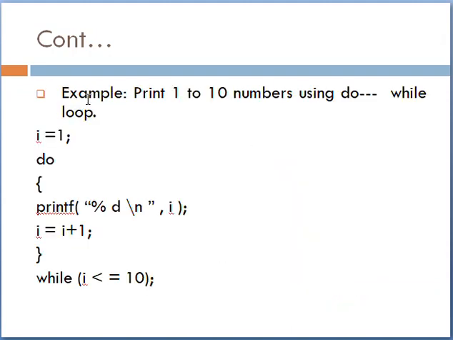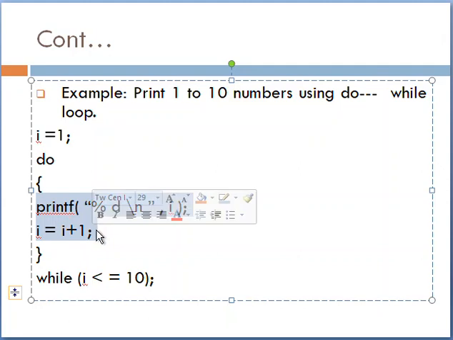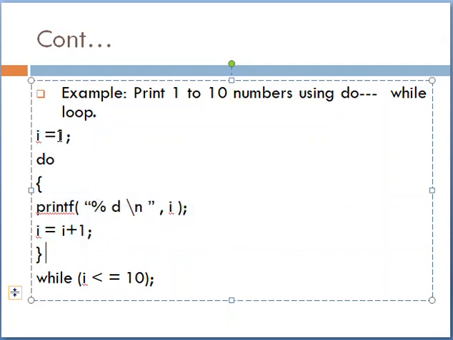Here we can see the example of a do while loop. Here we declare I equal to 1, similarly as we declared in the while loop in our previous example. Here we write do. This is the body of the loop right over here. So printing I equal to 1 is compulsory because the condition is checked at the last.